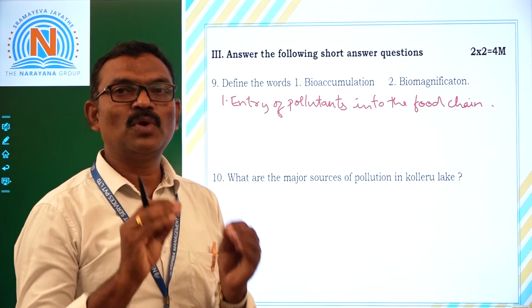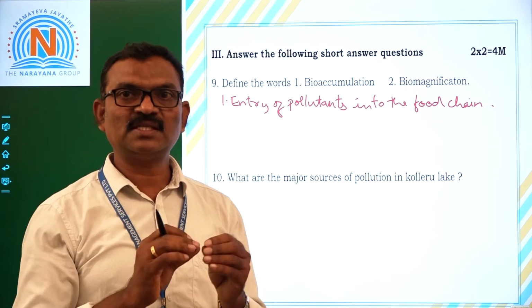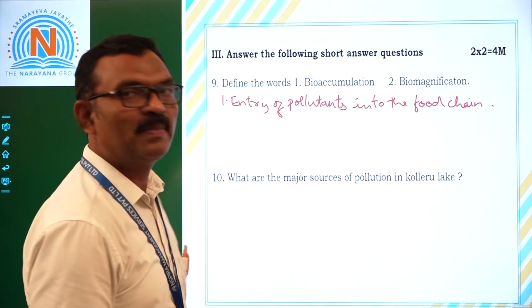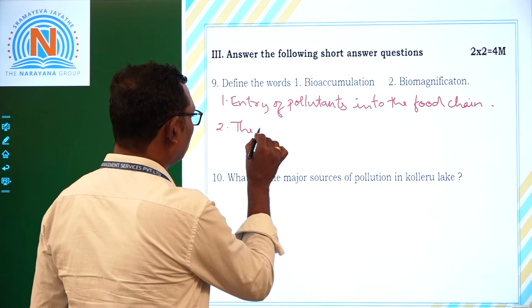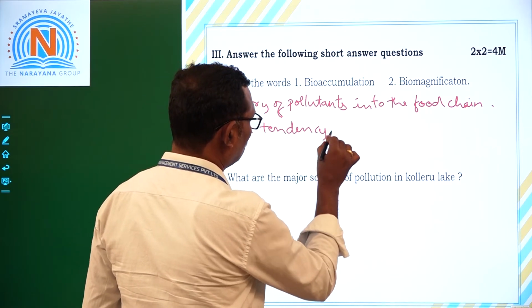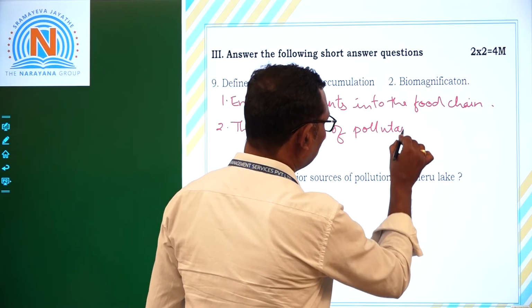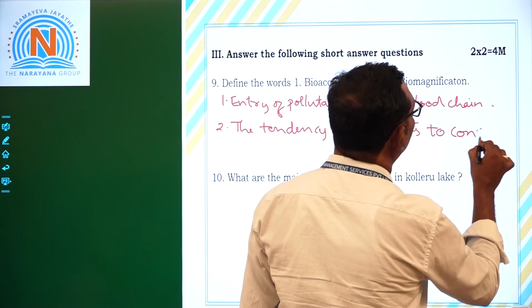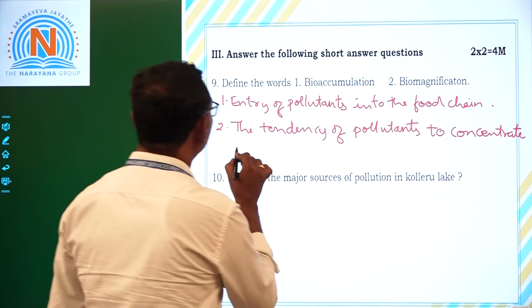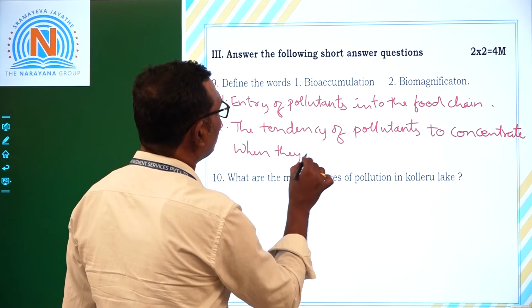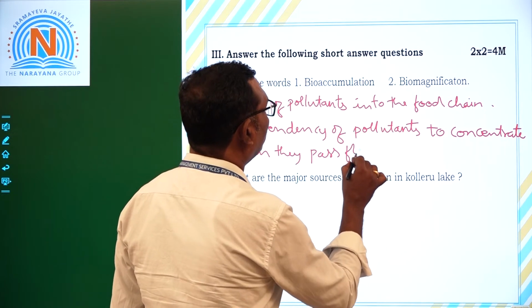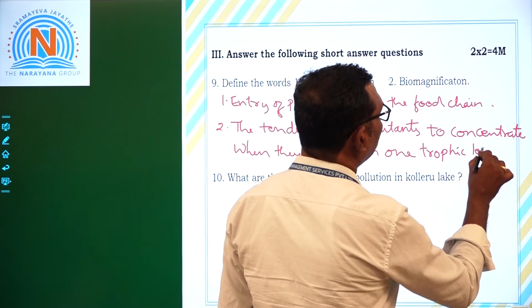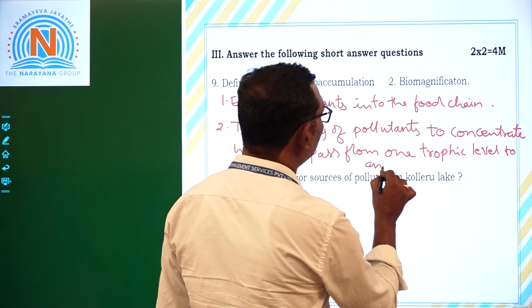The tendency of pollutants to concentrate when they pass from one trophic level to another is called biomagnification.